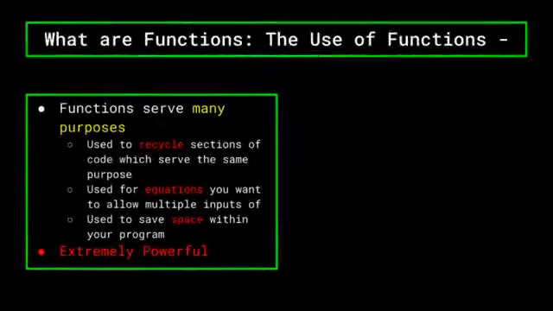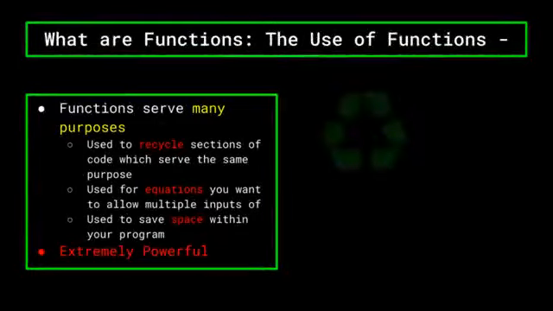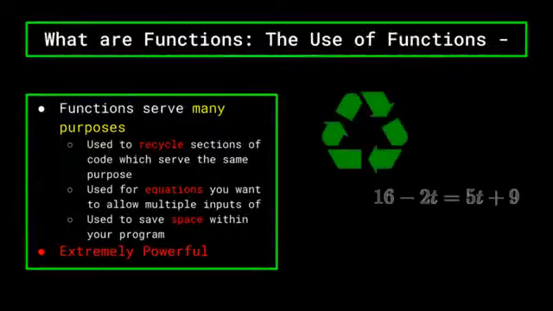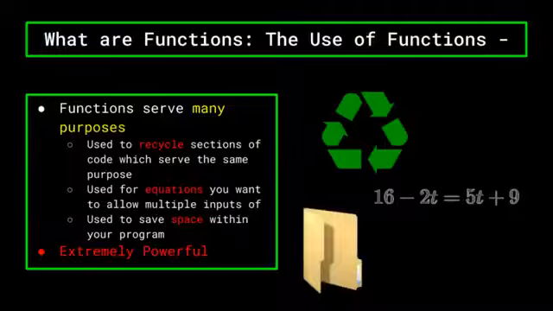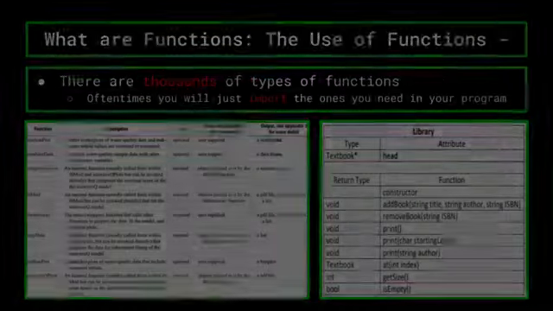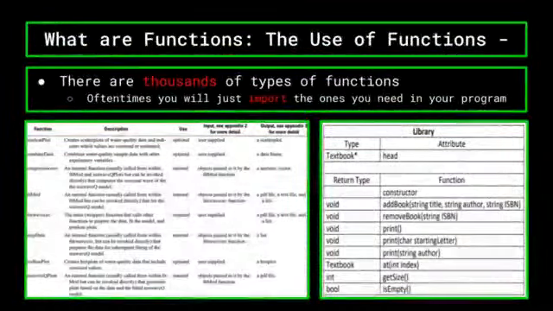Oftentimes in your program, there are going to be sections of code which are repeated and serve the same purpose, or equations which you want to allow differing inputs of. And so you can use functions in order to condense these down into singular lines of code to save both time and reduce clutter on your code. As you will see soon, functions are extremely powerful, and will definitely be something you utilize all the time in your computer science journey. The print statement is just one example of functions in everyday code.